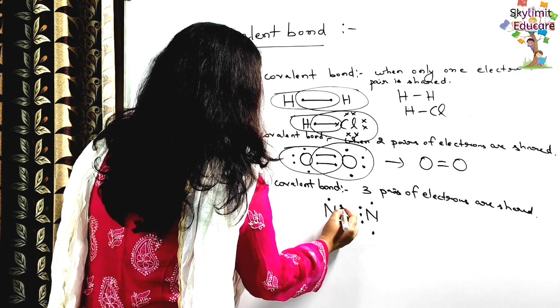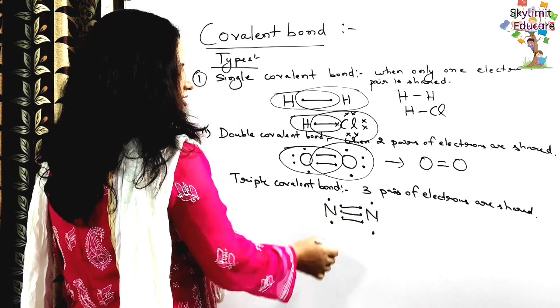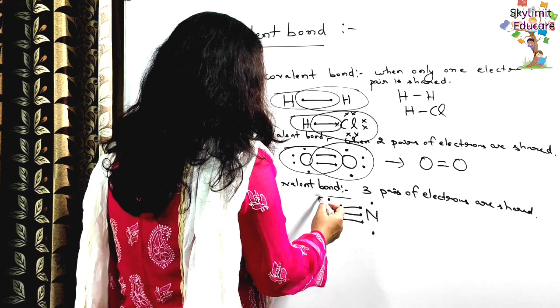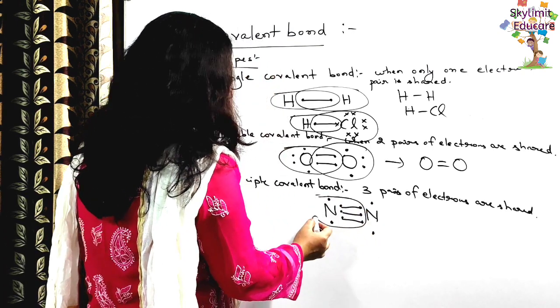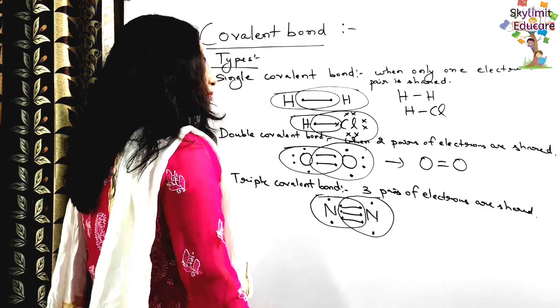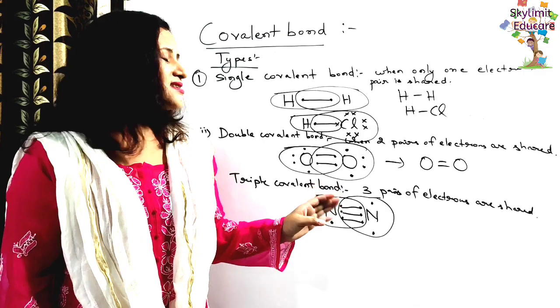Right. So they enter into sharing these 3 pairs of electrons. Here basically 6 electrons are shared, that means 3 pairs of electrons are shared. So each nitrogen now gets what? 8 electrons and fulfills the octet rule. By mutual sharing they are fulfilling the octet rule. So this is also a bond formation, students. But as compared to the ionic bond, it is weaker.